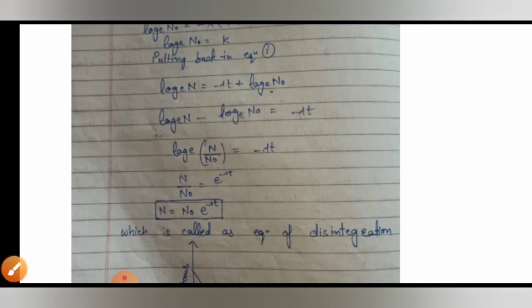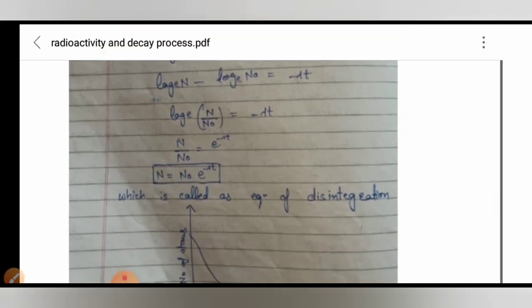When log will go on the other side, it will become exponential. जैसे प्लस माइनस हो जाता है, माइनस प्लस हो जाता है, मल्टीप्लाई डिवाइड डिवाइड मल्टीप्लाई, in the similar way log will change into exponential.